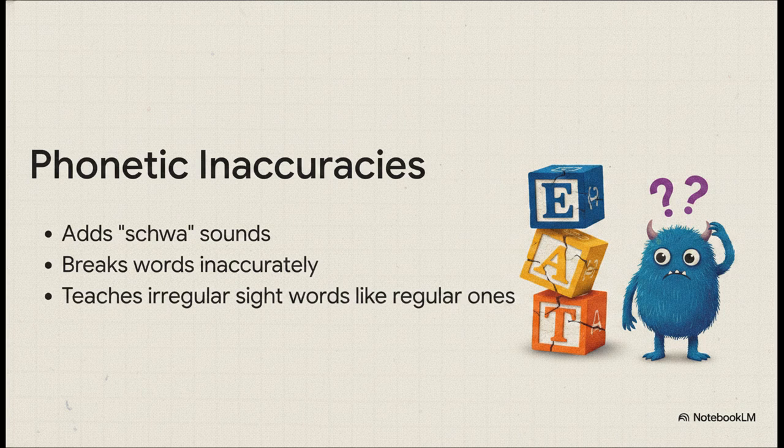Beyond just being scary, critics point out several phonetic inaccuracies that might actually confuse early readers. For instance, the app often adds schwa sounds to consonants, so it'll say "na" instead of a clean clipped "n." It also breaks words inaccurately. Think about the word eat. It has 2 distinct phonetic sounds, but the app uses 3 separate sound blocks for it. It also teaches irregular sight words exactly like regular ones, without pointing out the rule breaks. For kids who might have speech or articulation challenges, this can unintentionally build a somewhat flawed foundation.